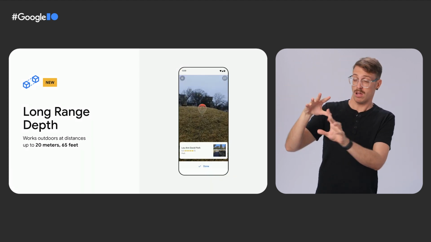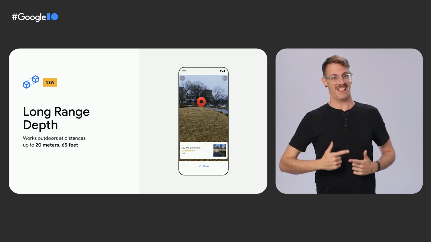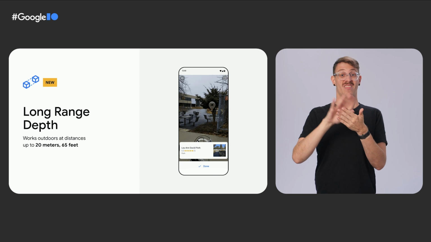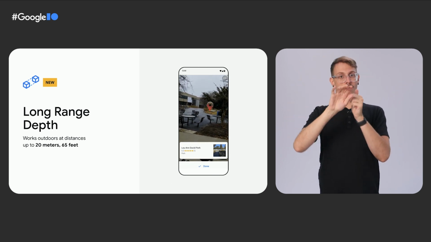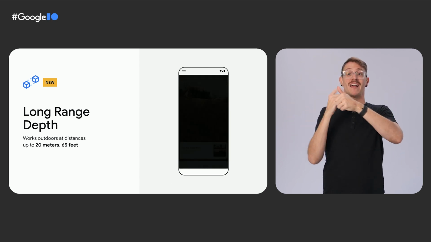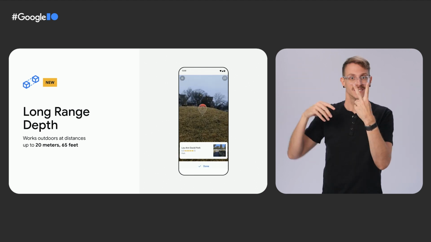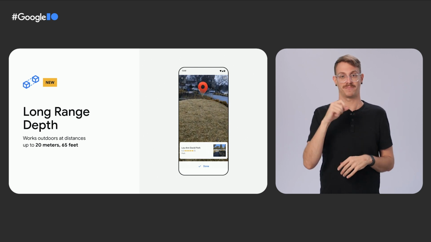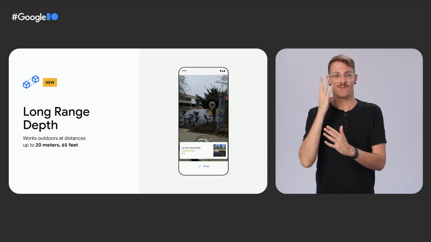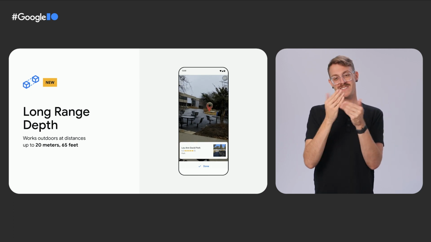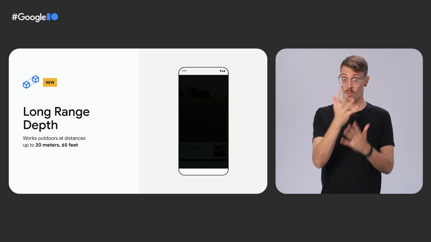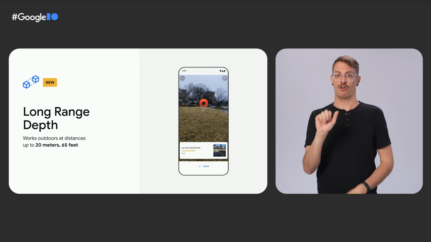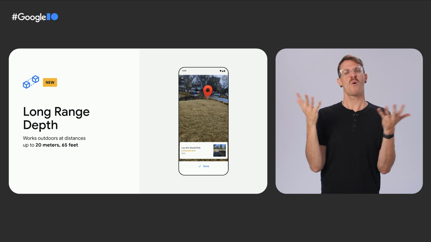You can see here how Live View in Google Maps uses long-range depth. The destination pin is properly occluded when it is behind the world and gets revealed, just like a real object, once it should come into view. This experience is currently rolling out in Google Maps, and I look forward to seeing what new experiences you build when using the depth outdoors. If you want to learn more about how we leveraged ML for improvements to ARCore, see our talk, What's Under the Hood in ARCore.